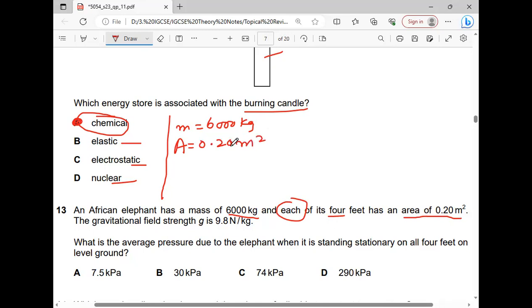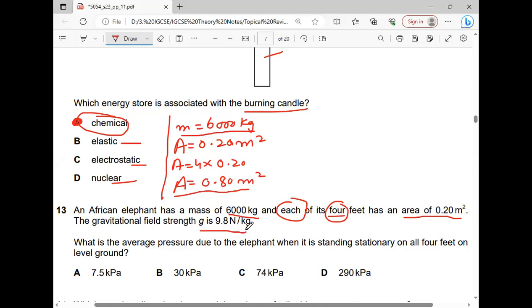And definitely, how many feet can an elephant have? 4 feet. Are you sure, everyone? Okay, let's consider 4 feet. Now total area will be equal to 4 into 0.20 is equal to 0.80 square meter. Now we will consider the total area over here instead of area of a single foot.